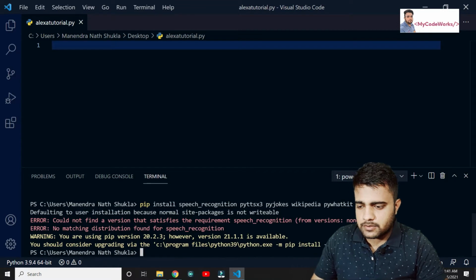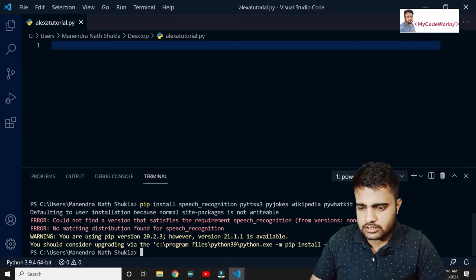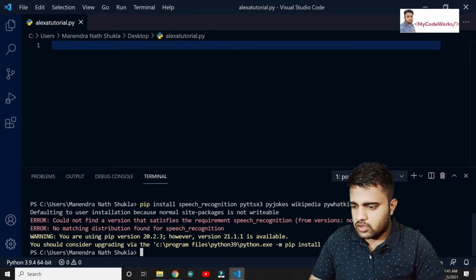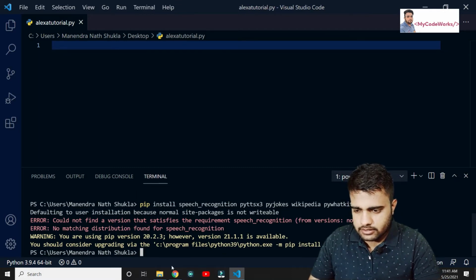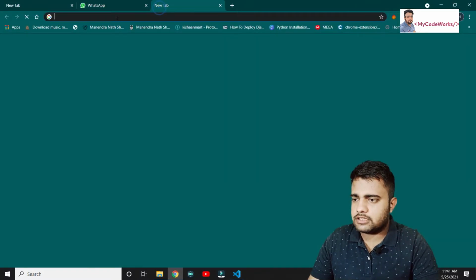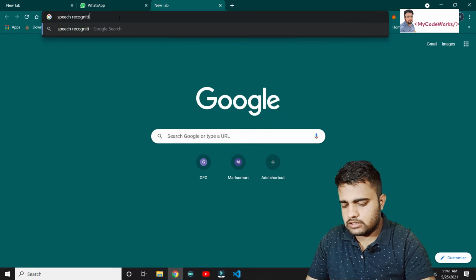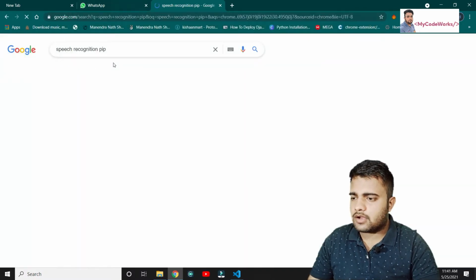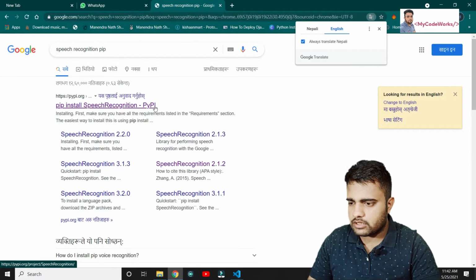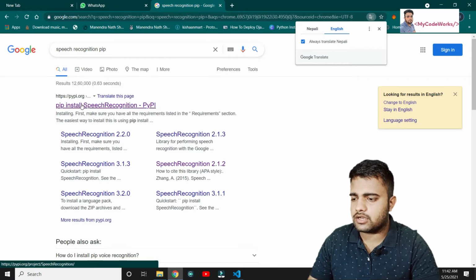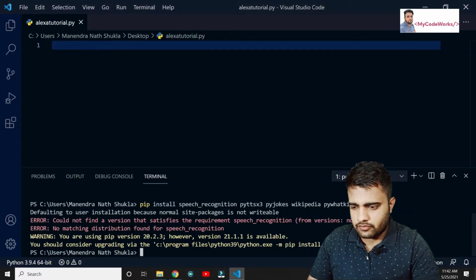Could not find speech recognition. Okay, I think I wrote it wrongly. Let me open the pip command again. The library is installed as SpeechRecognition in this way, sorry. I wrote it in that way, but while importing we have to write it in another way.